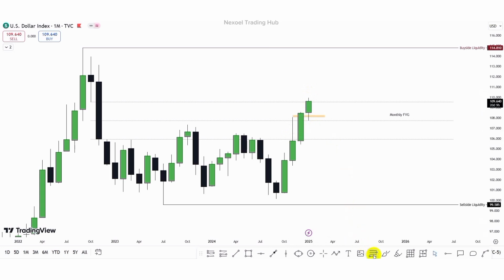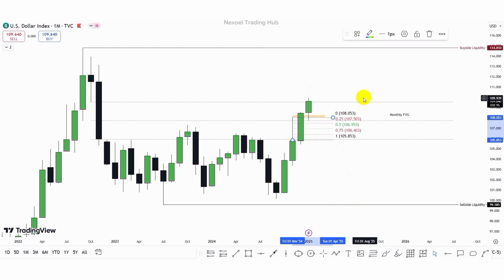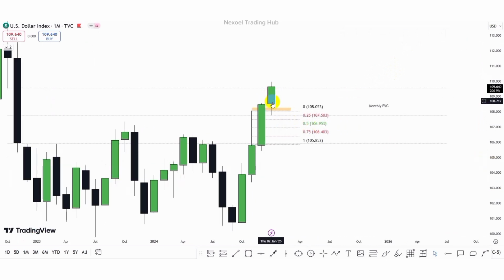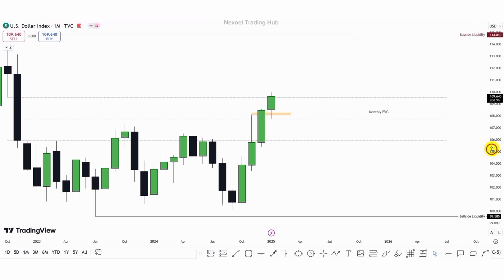And in confluence, I told us to anticipate the possibility of price returning to the 25% of this candle week, because I pointed out that candle weeks are also sponsorship zones when we drop to the lower time frame. And what we can see clearly is that price returned to the downside, but price did not necessarily mitigate the 25% of this candle week before price went bullish. But we can see that price respected the mean threshold of the bearish monthly fair value gap, and then we had the bullish continuation to the upside.